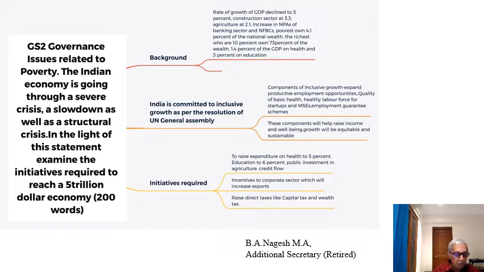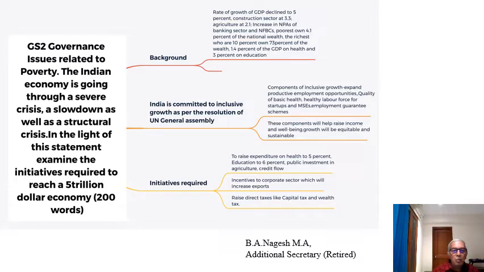You see the statement, the poorest own 4% of the national wealth. The richest, who are 10%, own 73% of the wealth. So here itself we see the disparities in income distribution. Then the government is spending only 1.4% of the GDP on health and 3% on education. So with this background, we go to the main part of the answer.